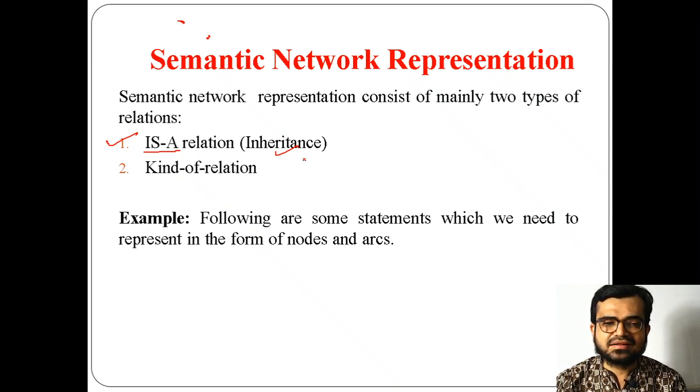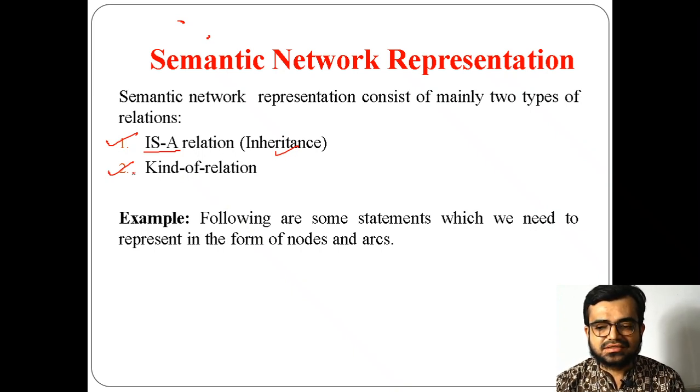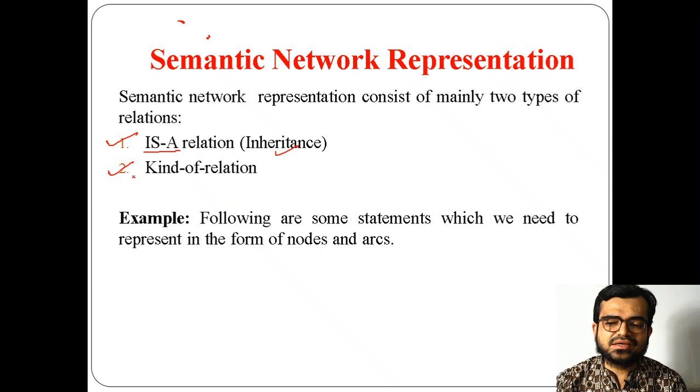I'll give you an example, then you'll see how it works. I can also use a kind-of relation, meaning which category you belong to. For example, if you want to connect a cat with any mammal other than human beings, you can connect them through the category of mammal, because a cat is also a mammal and we as humans are also mammals.